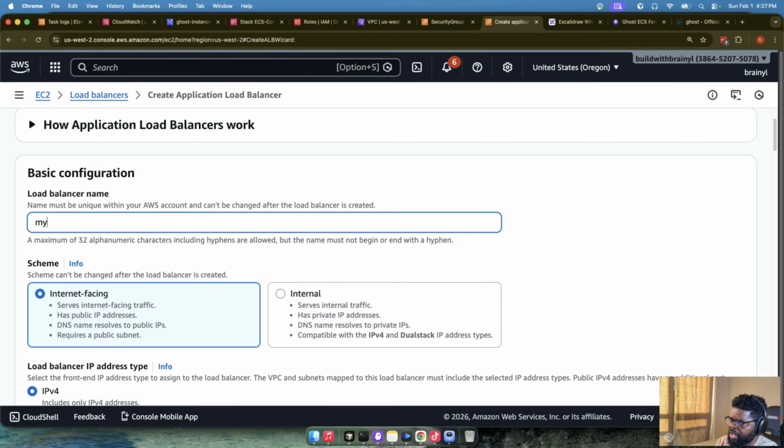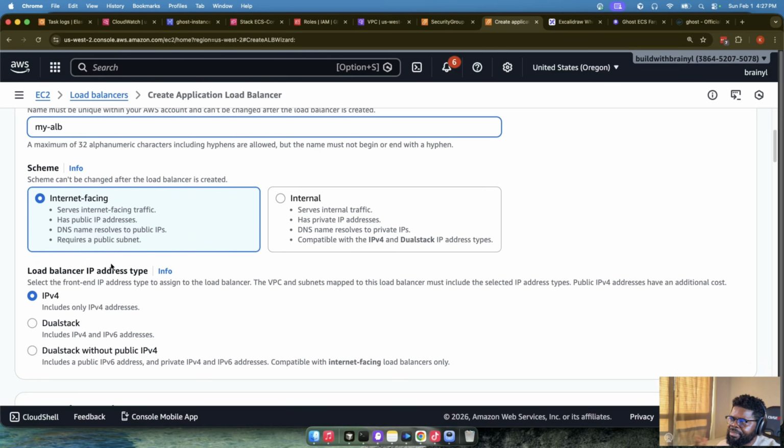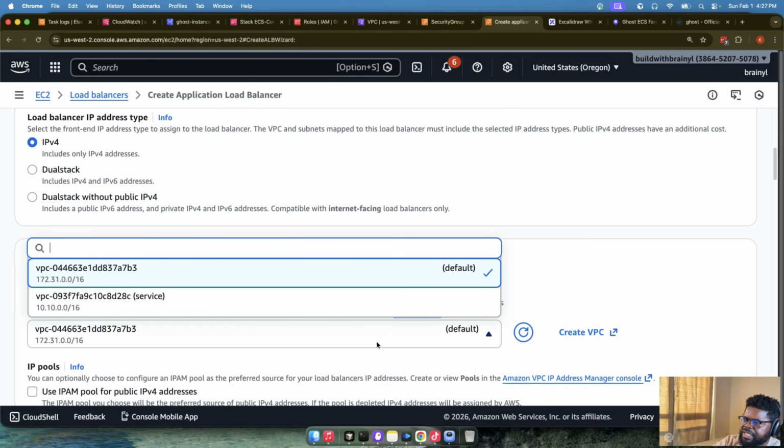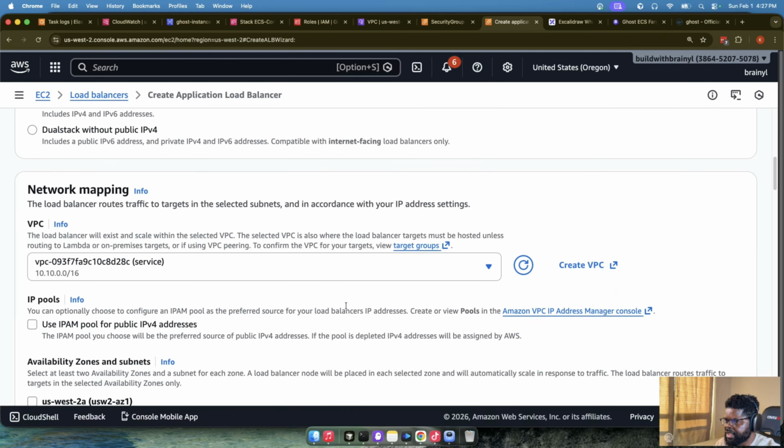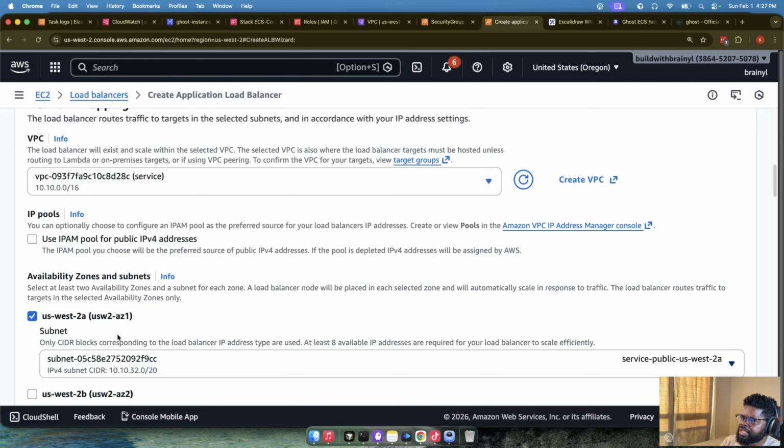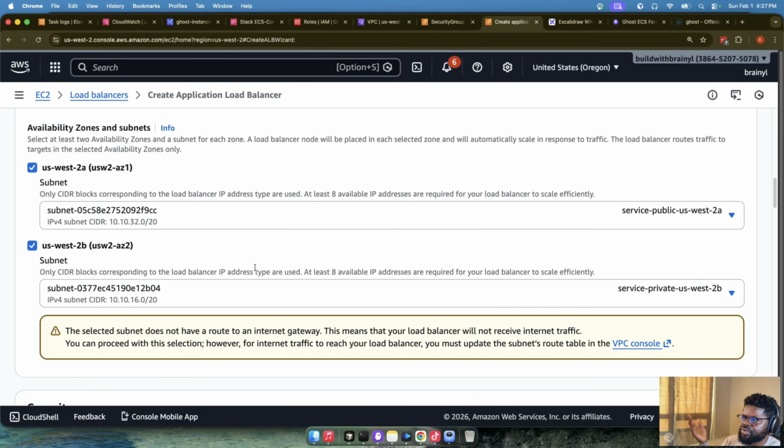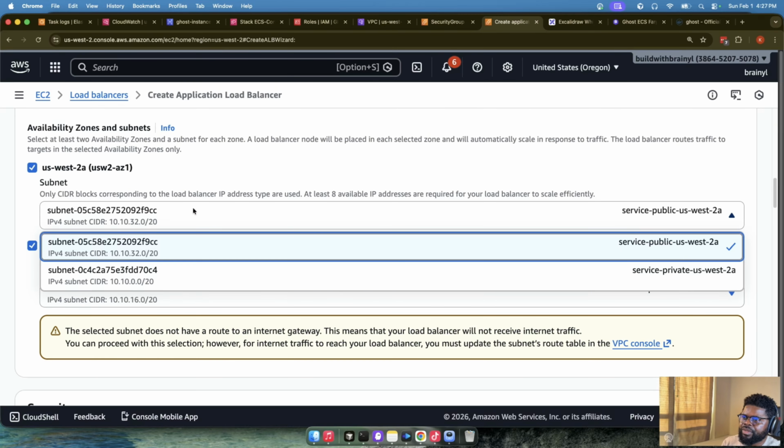But in this case, just to be more clear, I'll just say my ALB, because ALBs are meant to be very generic. You can use them for many things, okay? IPv4 is what we want. For the VPC, always pay attention. Sometimes it wants to create it in the default VPC, but we actually want a service VPC. We've created that in the past, we'll use this. We'll use 2A and 2B. And here's where we are saying, where do you want it? We want it in a public subnet. That's what we see in the diagram, right? We want the load balancer itself to be deployed in the public subnet.